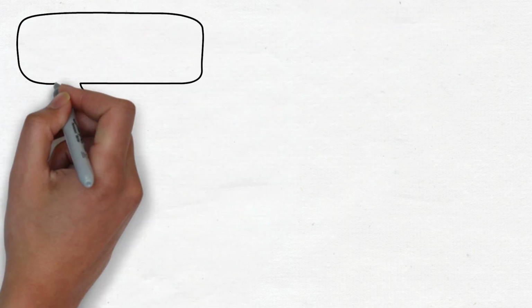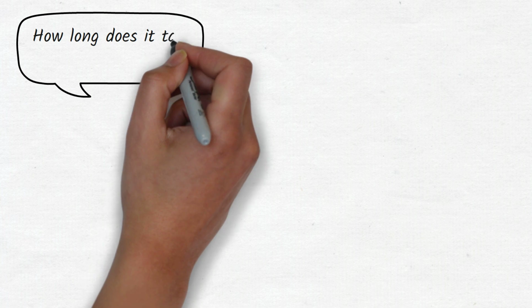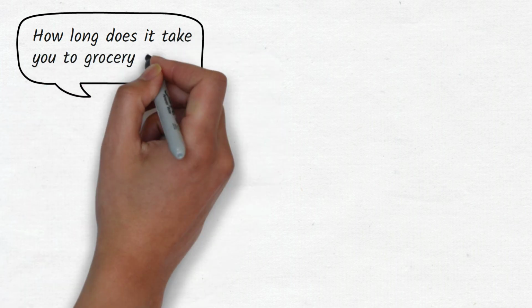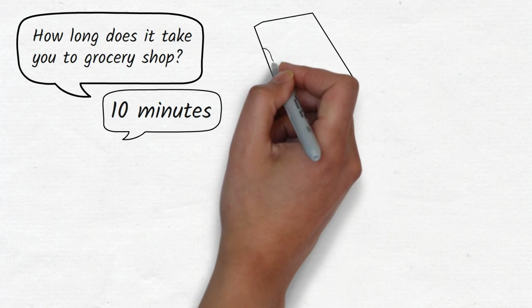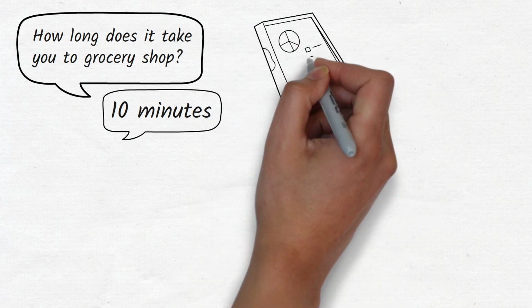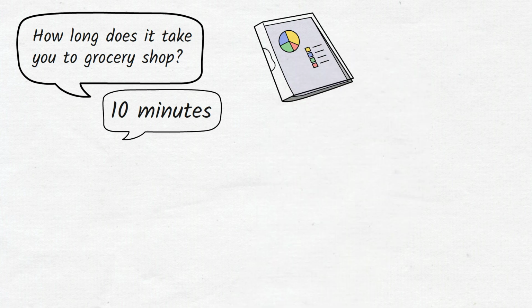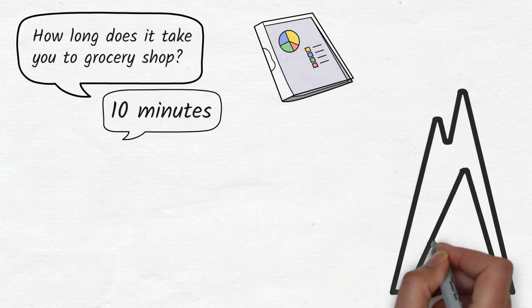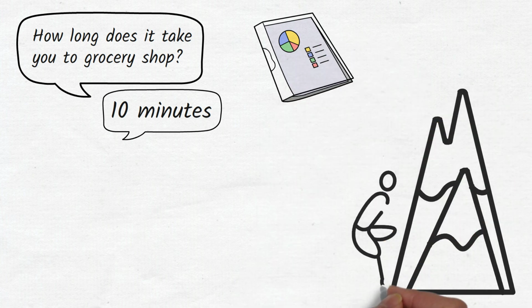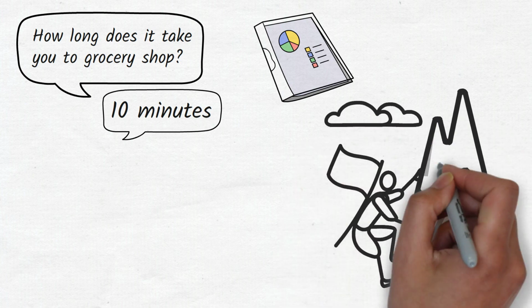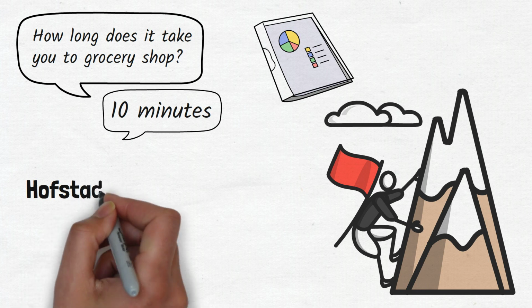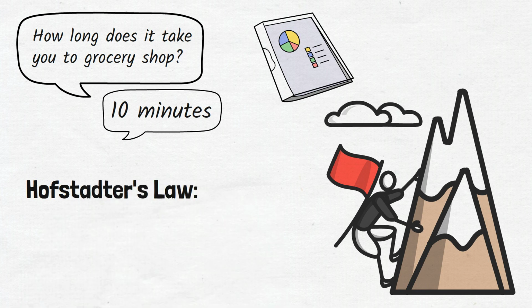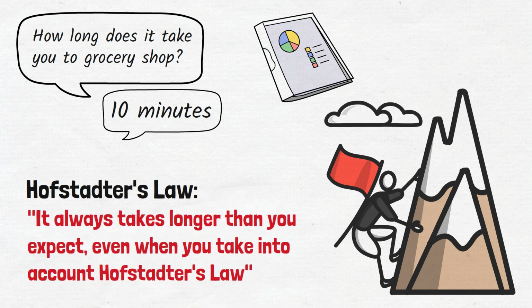For example, if I ask you how long it takes you to grocery shop, you will consider how long it has taken you in the past, and you will have a reasonable answer. If I ask you how long it will take you to do something you have never done before, like completing a thesis or climbing Mount Everest, you have no experience to reference. And because of your inherent optimism, you will guesstimate less time than you really need. To help you with this fallacy, remember Hofstadter's law. It always takes longer than you expect, even if you take into account Hofstadter's law.